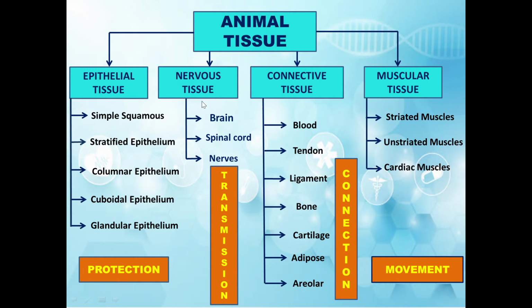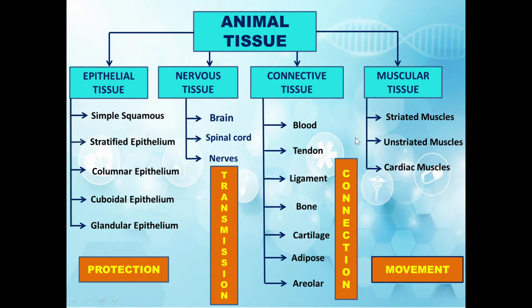Nervous tissue is made up of three parts: brain, spinal cord, and nerves. Connective tissue, as it helps to connect one part of the body to another, has different types. For example, blood, tendon, ligament, bone, cartilage, adipose tissue, and areolar tissue. Fourth is muscular tissue. This tissue helps in movement of the body with the help of muscles. These muscles are of three types: striated muscles, unstriated muscles, and cardiac muscles.